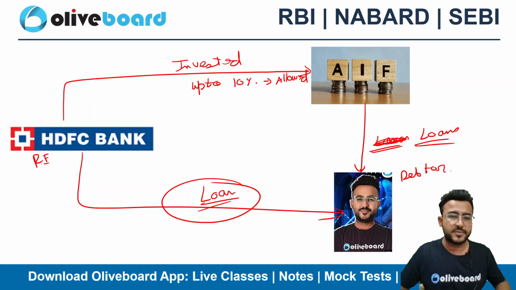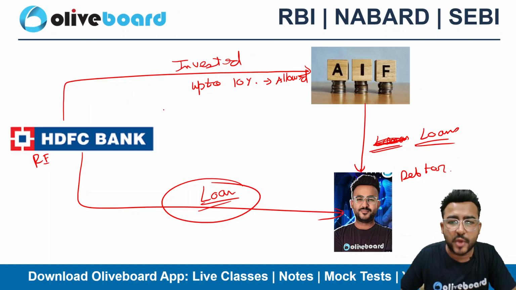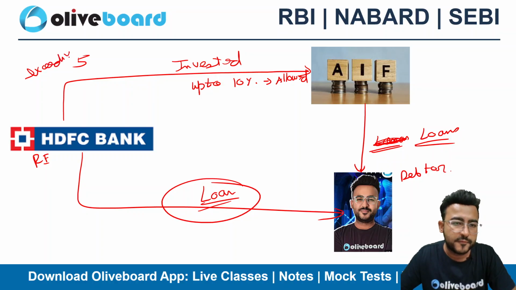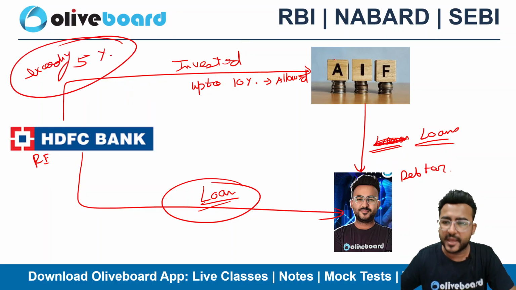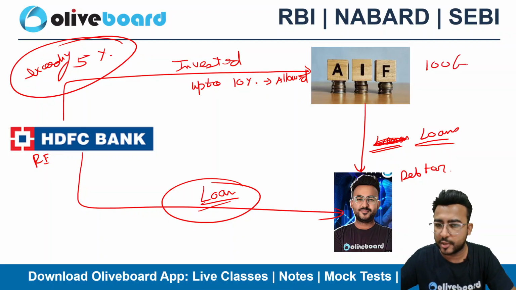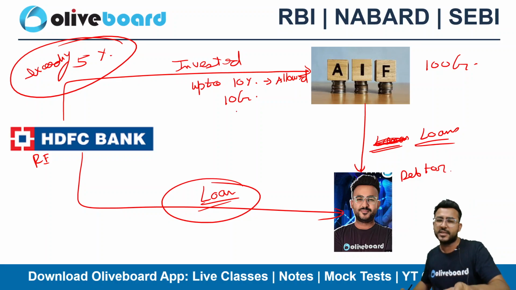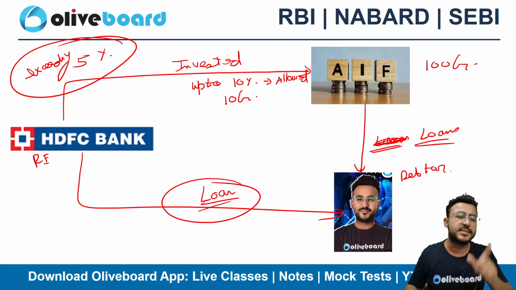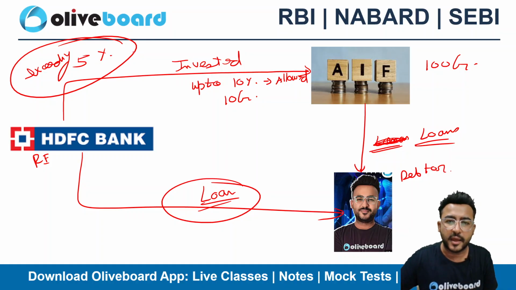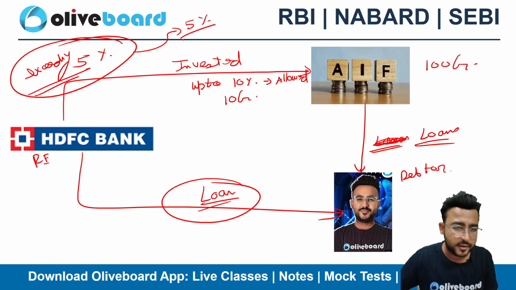If this is the arrangement, then whatever investment you have made in the AIF, if it exceeds 5% of the corpus of AIF, let's suppose the corpus is 100 crore, you can definitely invest up to 10 crore. But because of this arrangement, RBI has inserted a mandatory condition, another restriction, that if you exceed 5% of your investment, that means 5 crore.